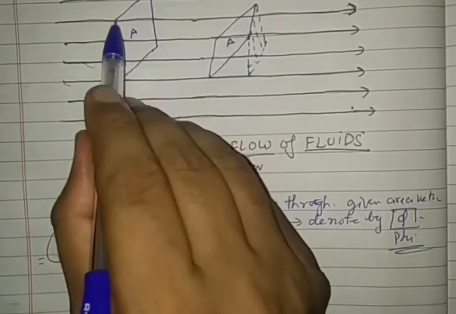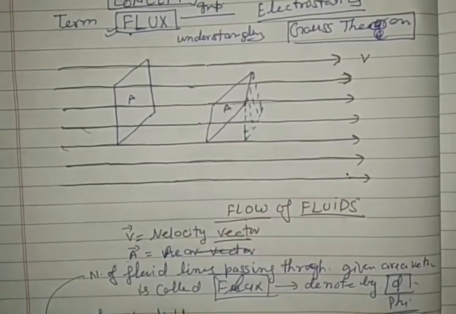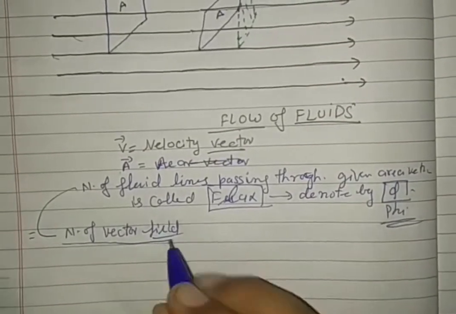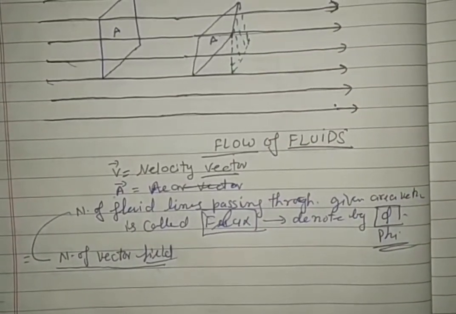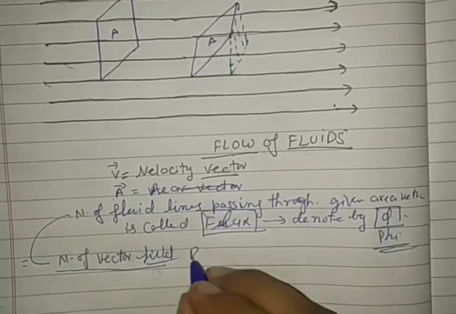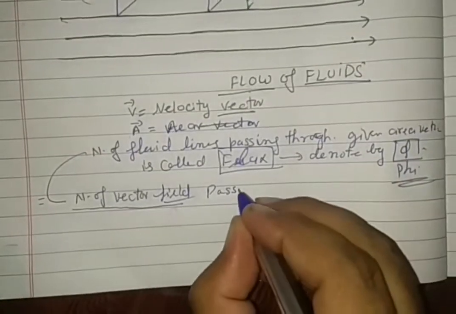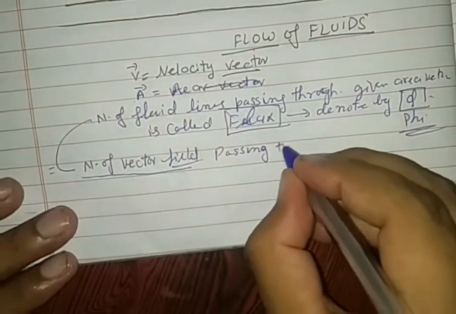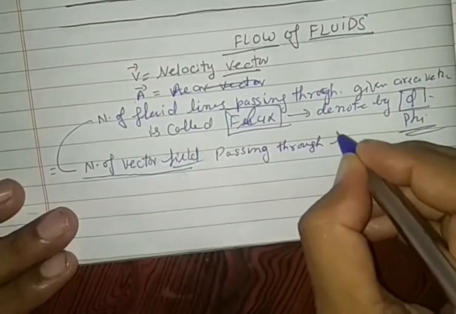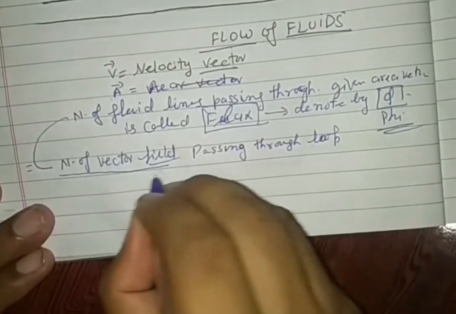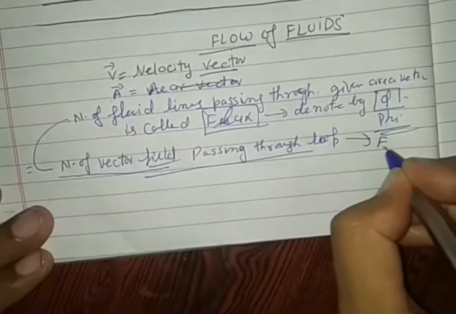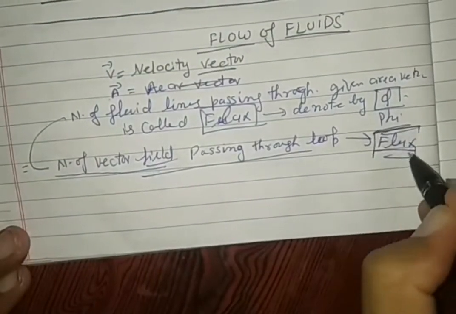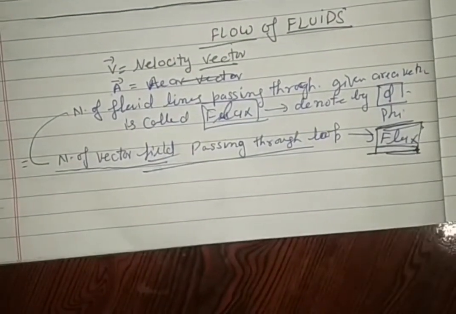This number of fluid lines I am going to give the name number of vector field, because velocity is a vector quantity, passing through a loop is called flux. See the definition of flux here. Number of lines passes through this.